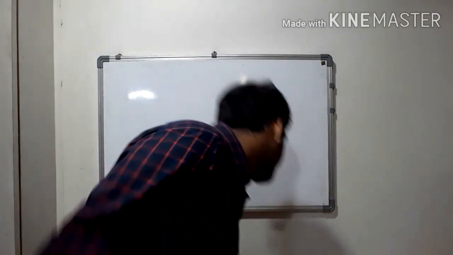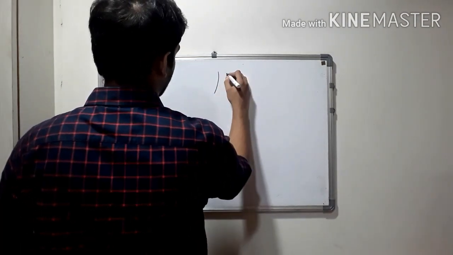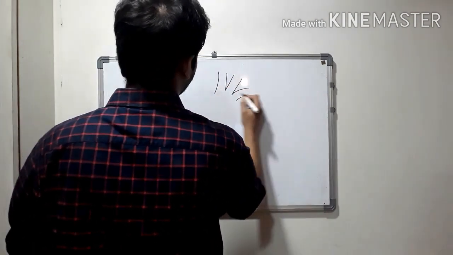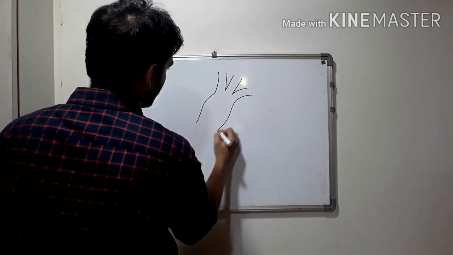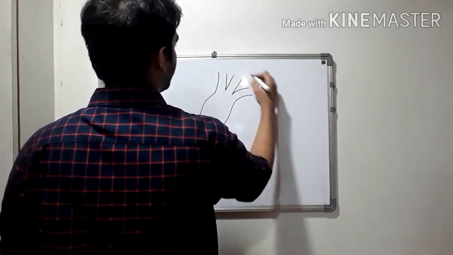Also, the neuralgia of mandibular nerve is very intractable, and to treat it, often the sensory root is cut. I'll show in the diagram. So these are the three divisions, and this is the sensory root. Say this is V1, V2 and V3.